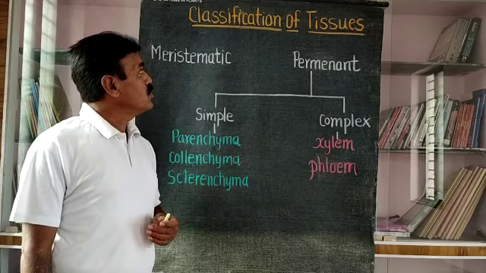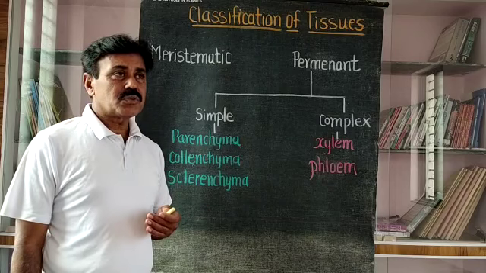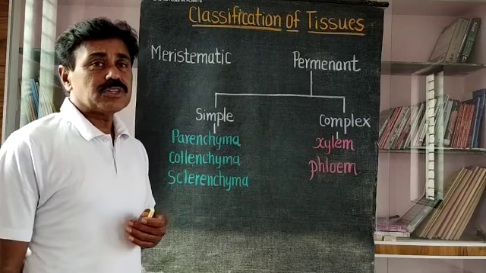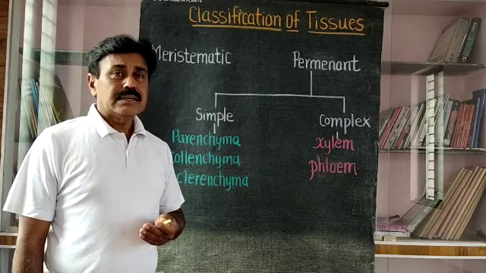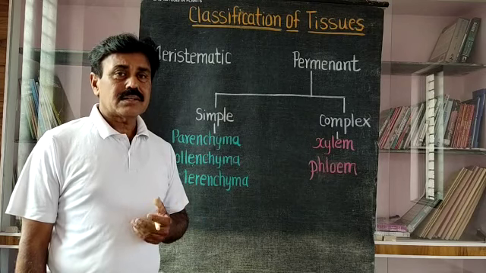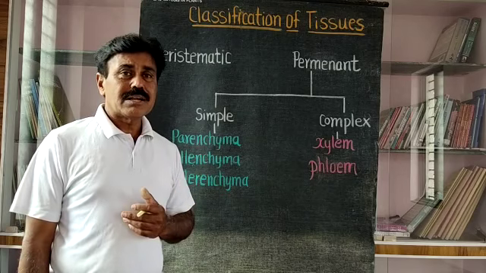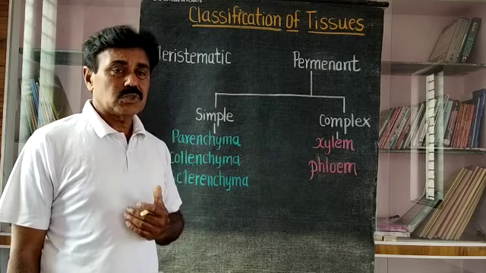This is about the last two videos. In this video we are concerned with the classification of tissues. As far as tissues are concerned, you are well aware of the definition of tissue. Tissues are simply defined as a number of similar cells combined together and performing normally a similar function. At that time it is called a tissue.